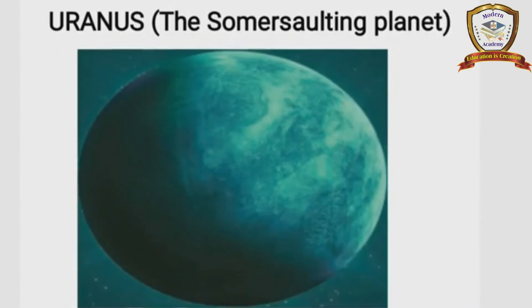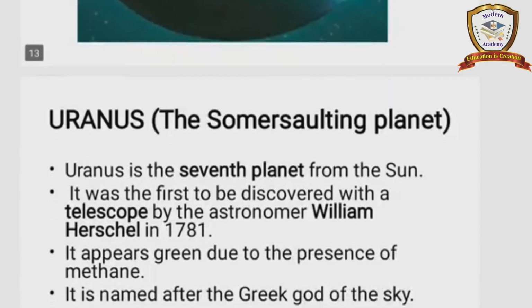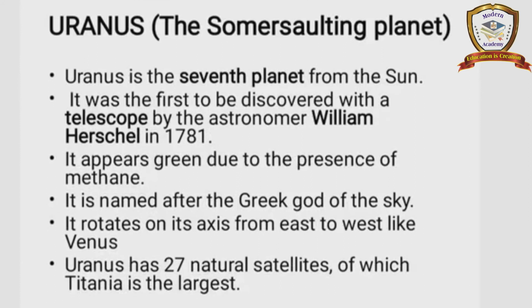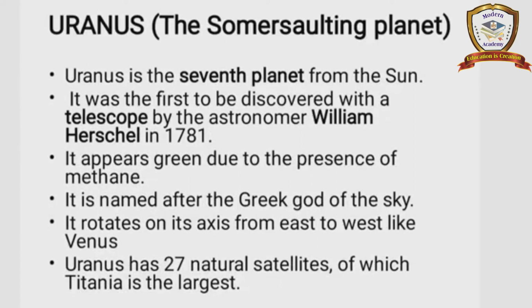Uranus, the somersaulting planet. Uranus is the seventh planet from the sun. It was first to be discovered with a telescope by the astronomer William Herschel in 1781. It appears green due to the presence of methane. It is named after the Greek god of sky. It rotates on its axis from east to west like Venus.